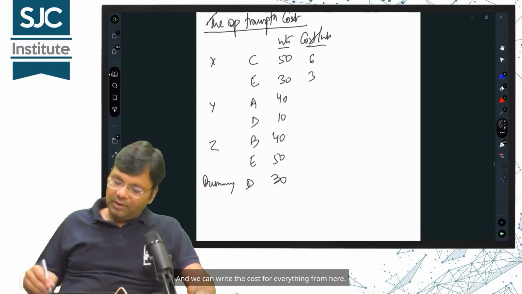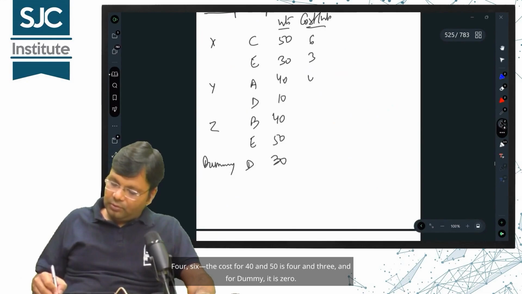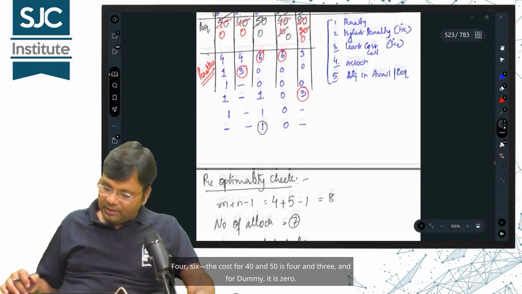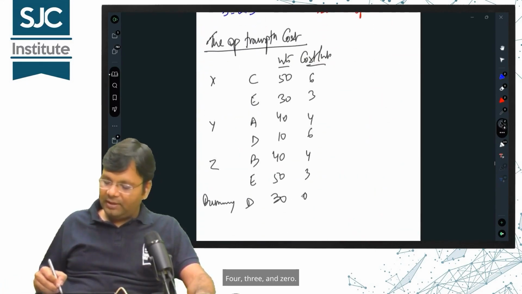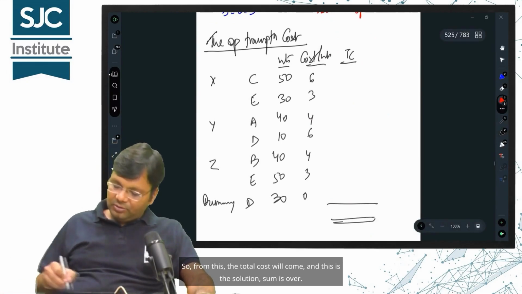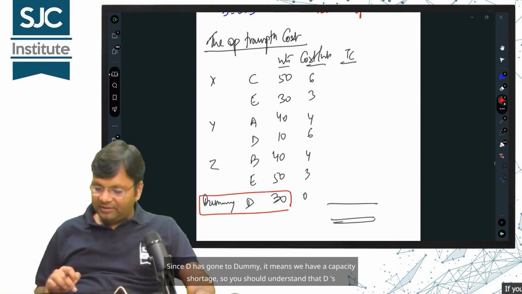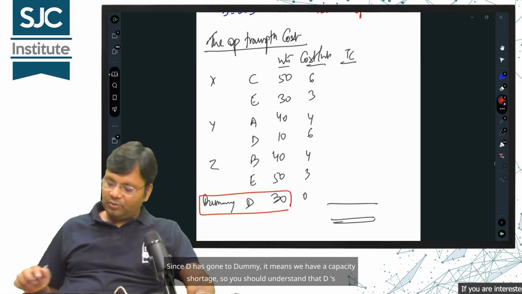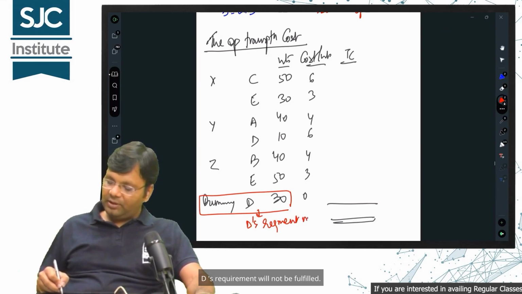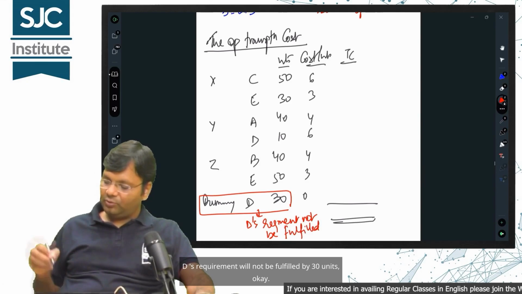And we can write the cost for everything from here. The cost for 40 and 10 is 4 and 6. The cost for 40 and 50 is 4 and 3. And for dummy, it is 0. So, from this, the total cost will come, and this is the solution. Sum is over. Since D has gone to dummy, it means we have a capacity shortage. So you should understand that D's requirement will not be fulfilled by 30 units, okay?